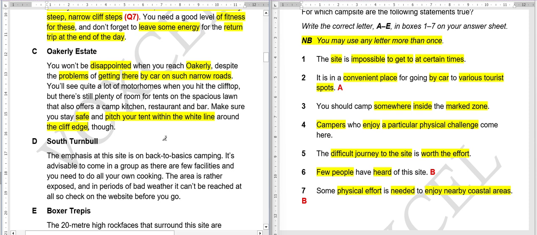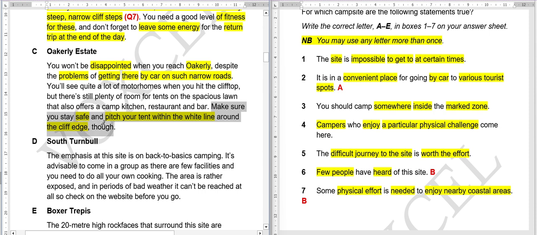Okay, time's up. Let's see if there is any answer or answers here. First, the site is impossible to get to at certain times. Is there any mention that we cannot reach this particular site at a particular time? No. Second, we have done. Third, you should camp somewhere inside the marked zone. Is there mention of marking of some particular zone? Yes, there is.